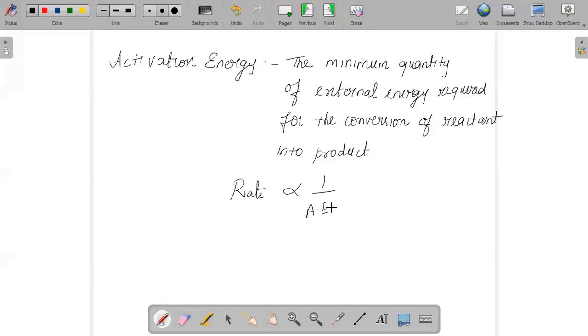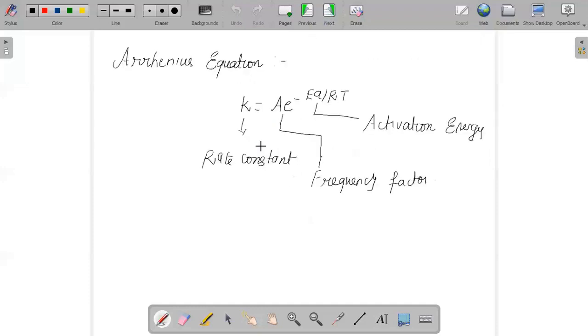And when we learn activation energy, the most important formula which we use is the Arrhenius equation.